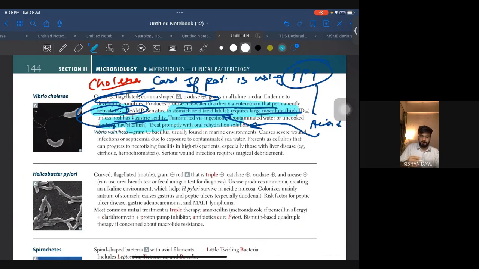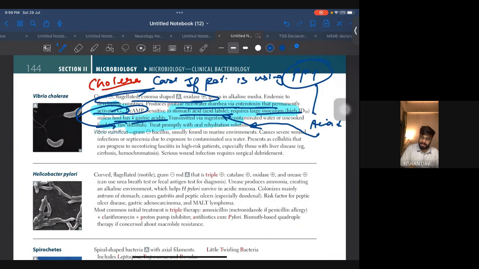That the cholera inoculum has to be more. Why? Because of the acid present in the stomach. Okay, so because of that, more than half of the cholera organisms die. Okay, so that's why they need large doses. And if the person is already using PPI, acid will decrease and a large dose of cholera came, so that will be fatal for him. All right, so you have to remember this logic when you are doing it.